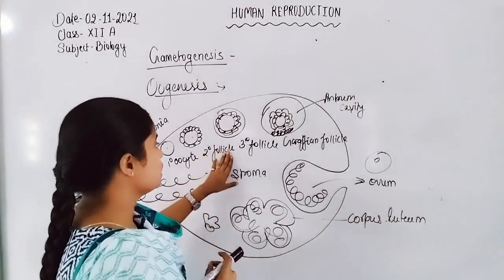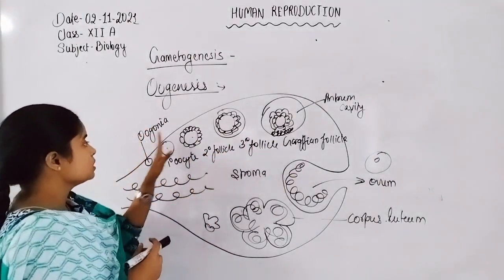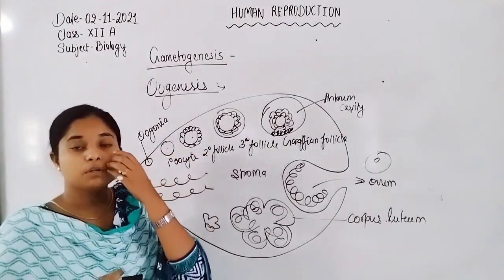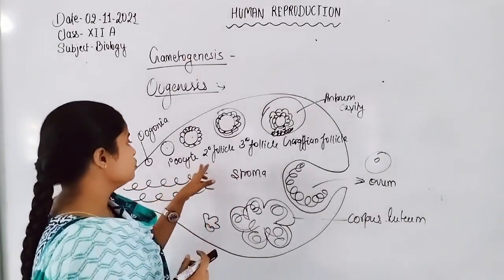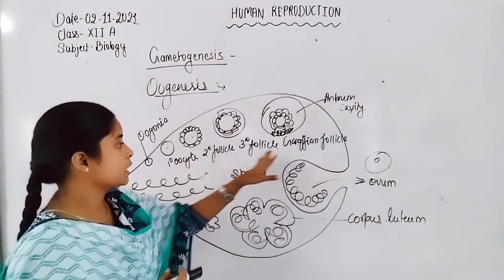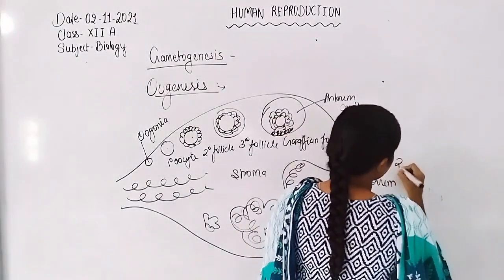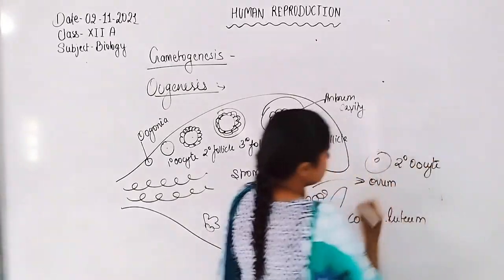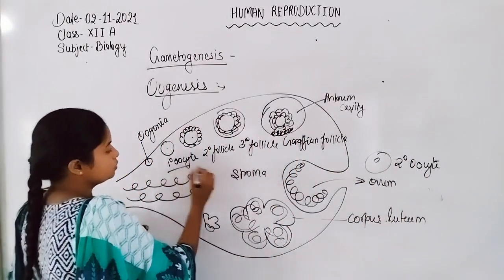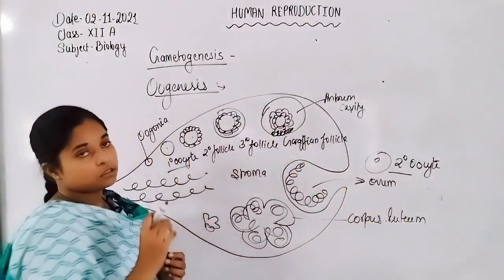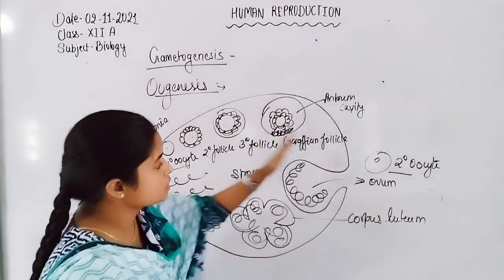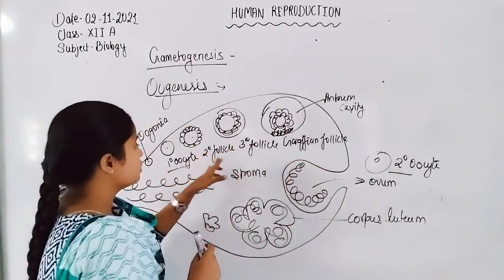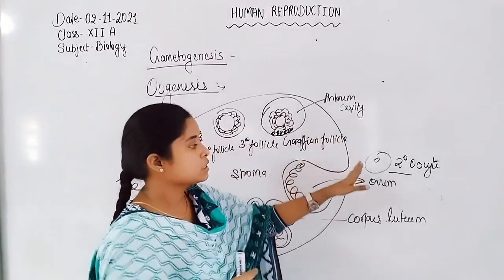The gonadotropin releasing hormone acts on the follicular cells. When these cells receive the FSH hormone, they undergo differentiation from the primary oocyte cell. Then the primary oocyte cells undergo formation of secondary oocyte cells. So the ovum which is released from the ovary is present in the secondary oocyte stage. And the stages that come in between the primary and secondary oocyte are the secondary follicle, tertiary follicle and Graafian follicle. All these cells form.